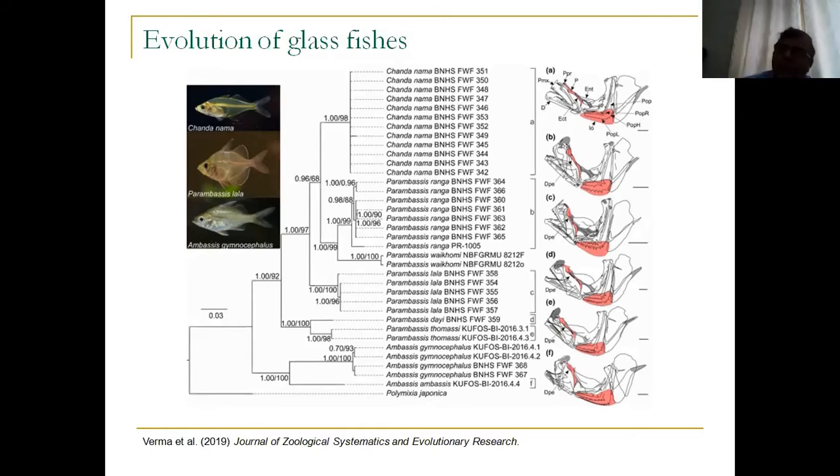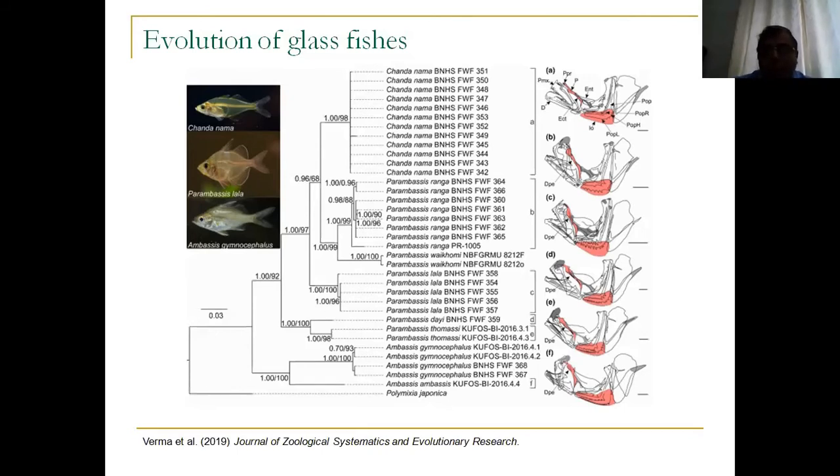So obviously Chanda is not a valid genus, so it is a part of Parambasis. But if it is a part of Parambasis, why does it have a completely different mouth structure, which has been used as a major taxonomic character to separate it from its congeners?